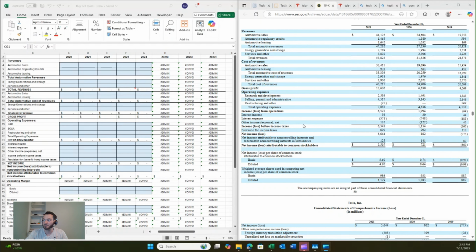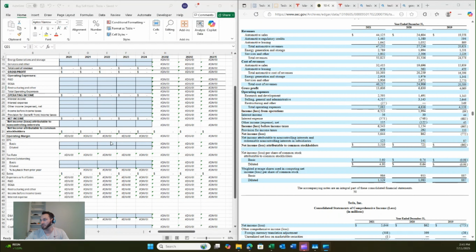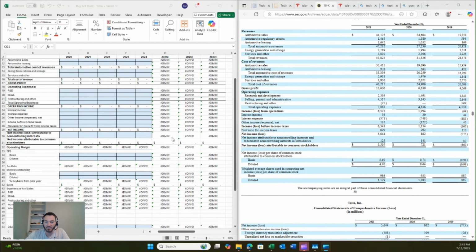Interest income, interest expense, other income (loss), provision for income taxes, ultimately leading to net income, which is, of course, going to give us our operating margin. But they do have kind of an interesting thing here. Right under net income, there's net income attributable to non-controlling interests and redeemable non-controlling interests in subsidiaries. So kind of an interesting one there. Seems pretty specific to Tesla, but we've set ours up the same way. So we're going to go ahead and get into that.